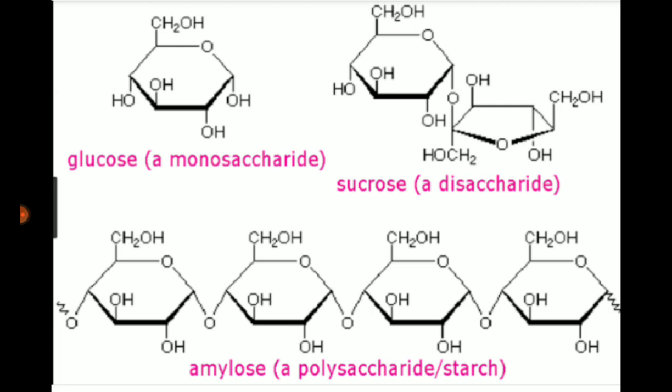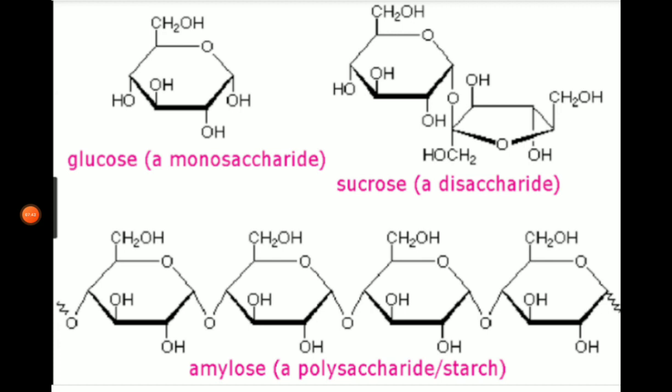For example, glucose and simple sugars. Glucose tastes sweet, and it is soluble in water. It dissolves in water. As I said before, the blood contains a lot of water, so the blood contains some dissolved glucose.